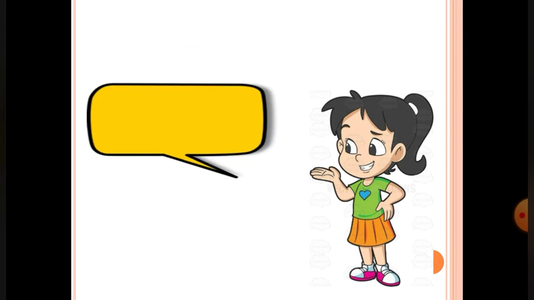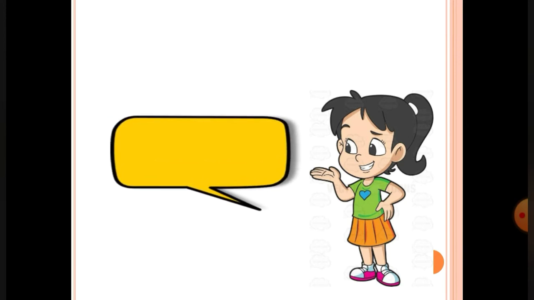Dear students, this girl is talking with us. And if someone is talking directly with others, that person can use the personal pronoun I. So, the girl can speak about herself by using personal pronoun I. So, she can say, I am a good girl.